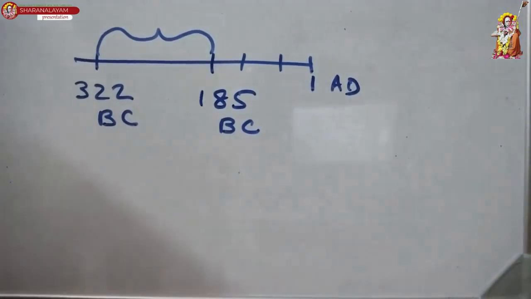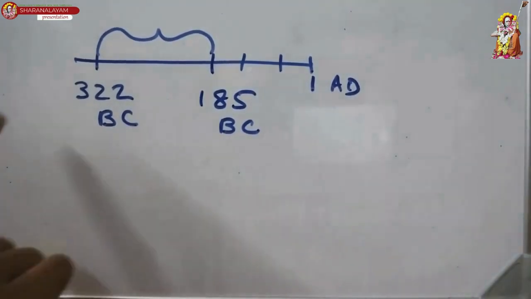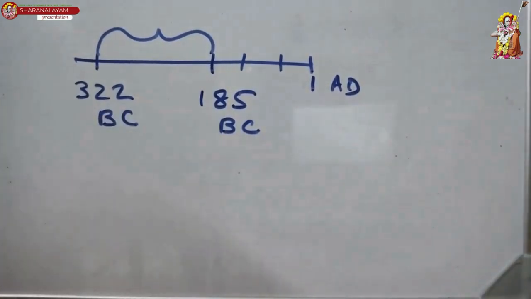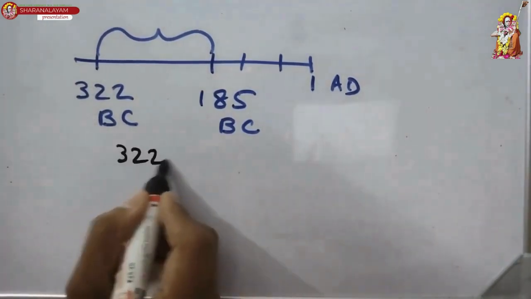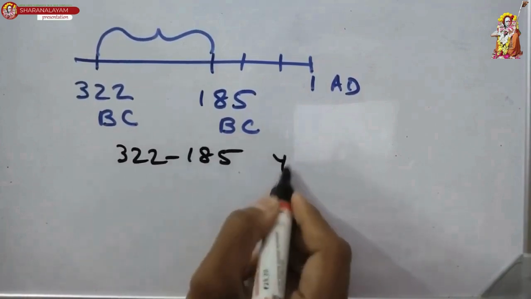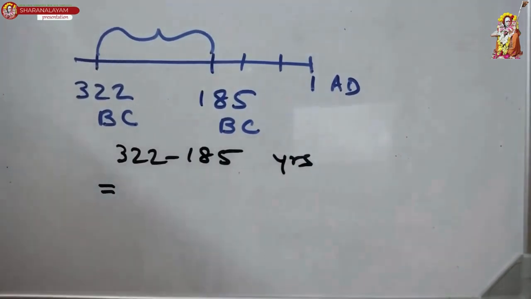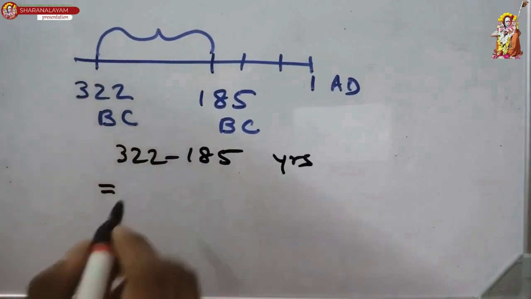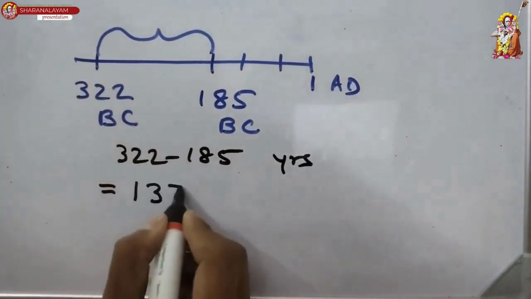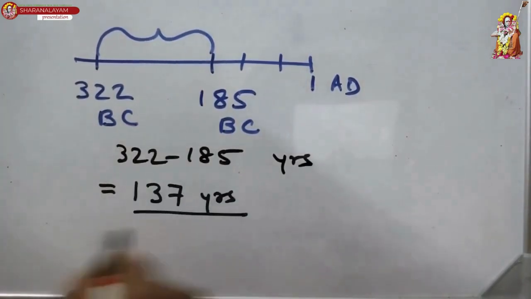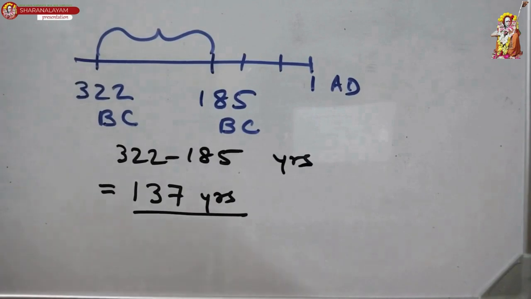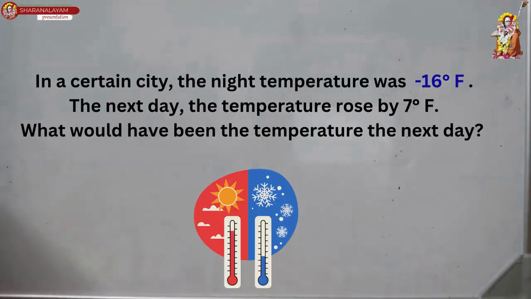So what do we do? We have to find the difference between these two. So how much would that difference be? 322 minus 185, that in years. How much do you get? 137 years. So the empire existed for 137 years in India. Okay. Next question.